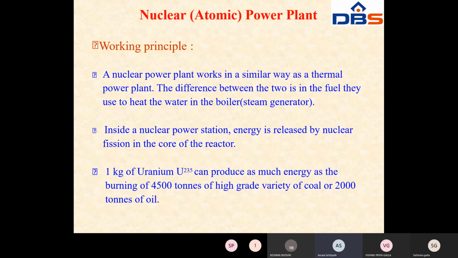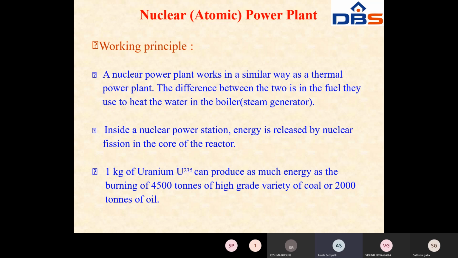In previous classes we saw the thermal power station and hydroelectric power station, their working, advantages, disadvantages, operation, and the main components used in the power plants. All of that was covered in the last classes. Now in this class we are seeing the nuclear power plant, which is also called the atomic power plant.